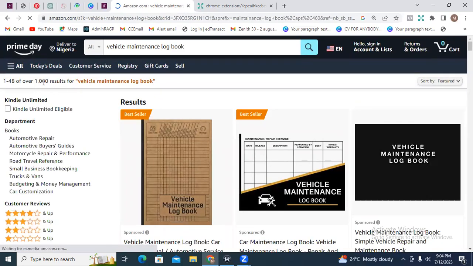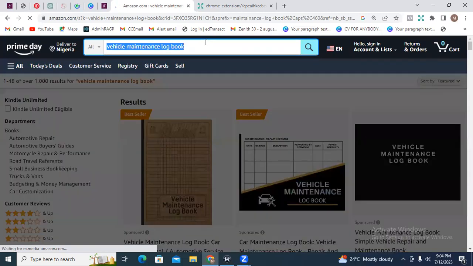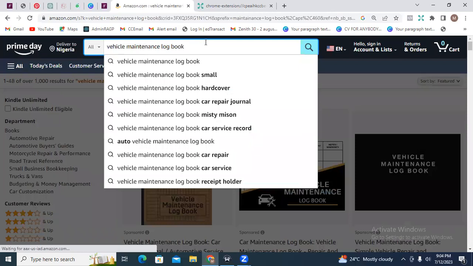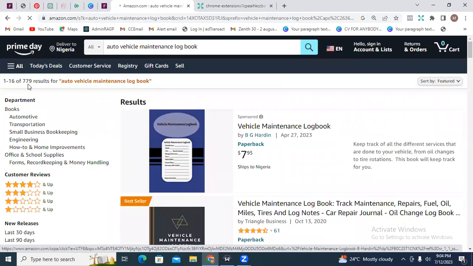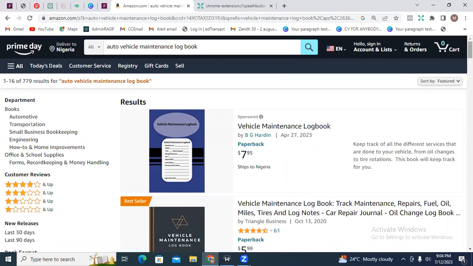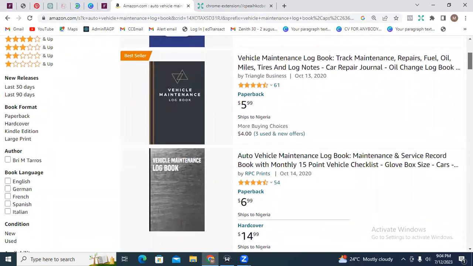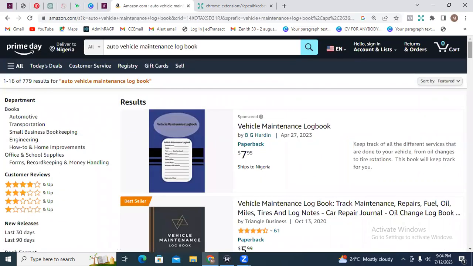So we have just over 1,000 results. You can actually go on with that. Let's look at other results we have. Let's look at home maintenance logbook. Okay, auto maintenance. Let's look at auto maintenance logbook. We have just about 779 results, and you can't even count the number of people who use cars in the world, right?